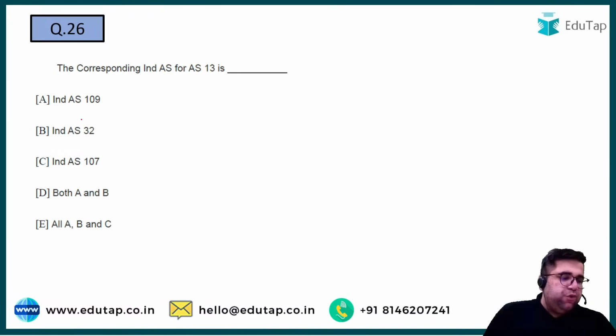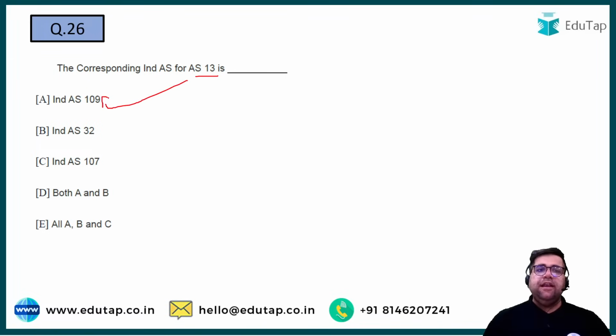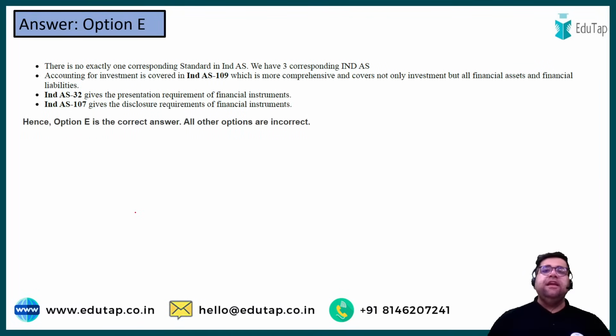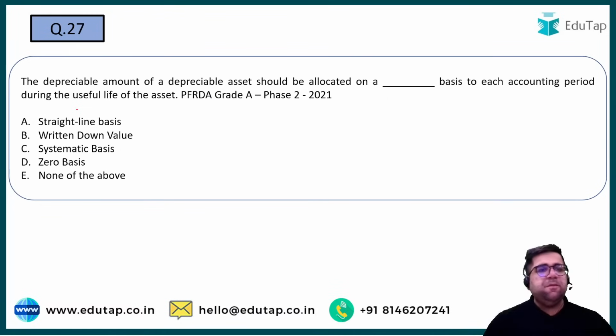Now this is also a unique and a tough question to answer. Yes, it will be all of the above, because for accounting standard 13, you have to read Ind AS 109, Ind AS 32, Ind AS 107 also. Then only you can get the full details of AS 13. So there is no one corresponding accounting standard. We have three separately: Ind AS 109, Ind AS 32 or Ind AS 107. So this is unique information which you all need to remember.